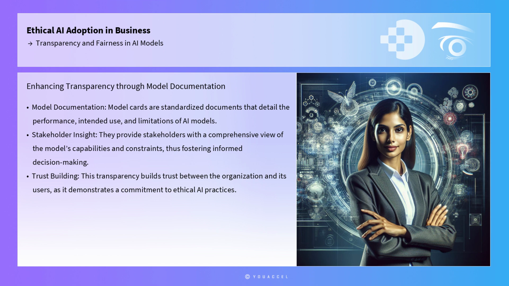Moreover, transparency can be enhanced by implementing model documentation practices such as model cards. Model cards are standardized documents that detail the performance, intended use, and limitations of AI models. They provide stakeholders with a comprehensive view of the model's capabilities and constraints, thus fostering informed decision-making. For example, Google's use of model cards in its AI systems has helped clarify the contexts in which their models perform well and the potential biases they may harbor. This transparency builds trust between the organization and its users, as it demonstrates a commitment to ethical AI practices.